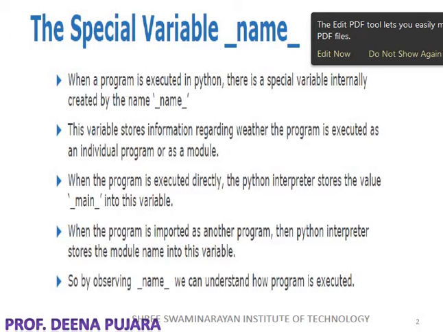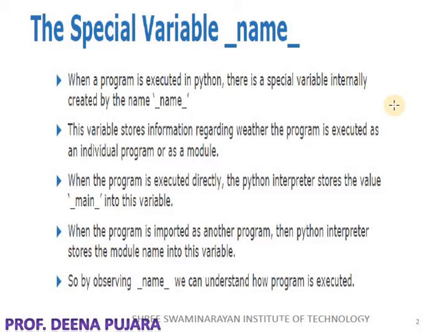The Python interpreter can find out whether the file is executed independently or the file is called by another program, and according to that, the variable value is stored.